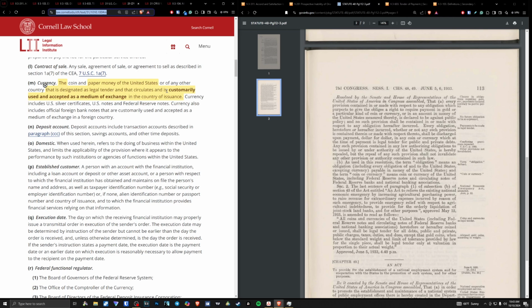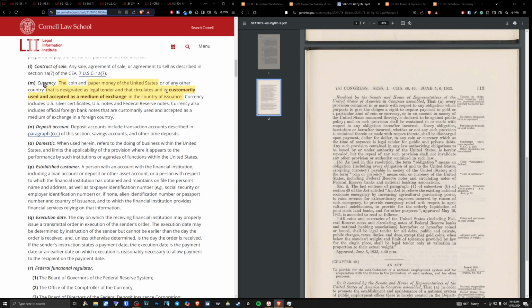And guess what? It talks about all of this. It discusses bills of exchange. It discusses promissory notes. It discusses bonds. It discusses the entire system that's being utilized today. Okay? And clearly, obviously, drafts, bills of exchange, promissory notes, these are all customarily used and accepted as mediums of exchange in the country of issuance.